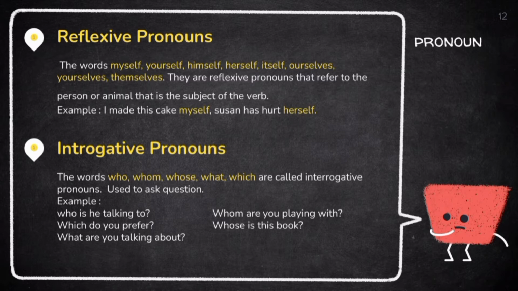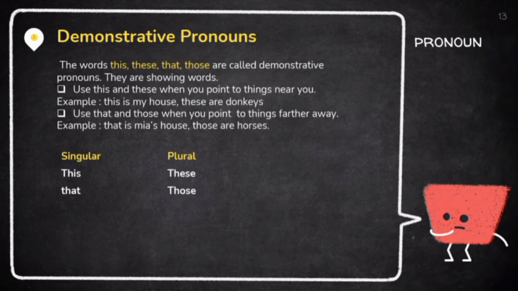For example, I made this cake myself. Interrogative pronoun. The words who, whom, whose, what, which are called interrogative pronouns, used to ask questions. For example, who is he talking to? Which do you prefer? Whom are you playing with? Demonstrative pronoun.